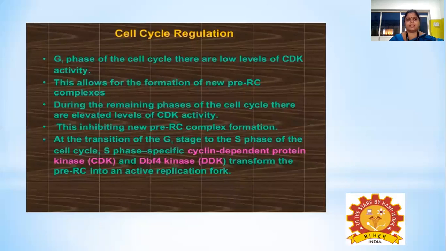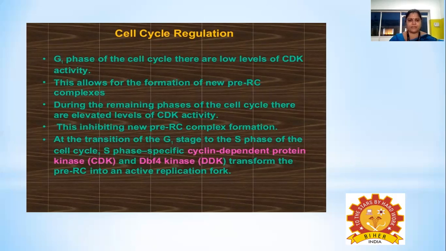Coming to the cell cycle, as far as the eukaryotic cell is concerned, there are four different phases: G1, S, G2, and M. In the G1 phase of the cell cycle, there is a low level of CDK activity, which means cyclin-dependent kinase activity. While the CDK level is low in the cell, especially at the G1 phase, the formation of new pre-RC complex is enhanced.